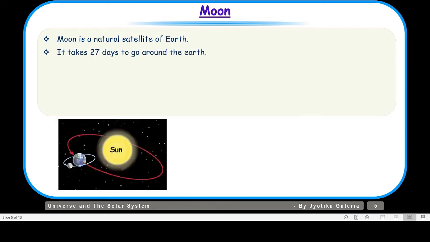It takes 27 days to go around the earth. As you can see here, the earth revolves around the sun, right? And we know that earth takes 365 days to complete one revolution around the sun. Whereas the moon, which is revolving around the planet earth, takes only 27 days to complete one revolution. It is smaller than the earth. The size of the moon, as can be seen here, is smaller than the earth.